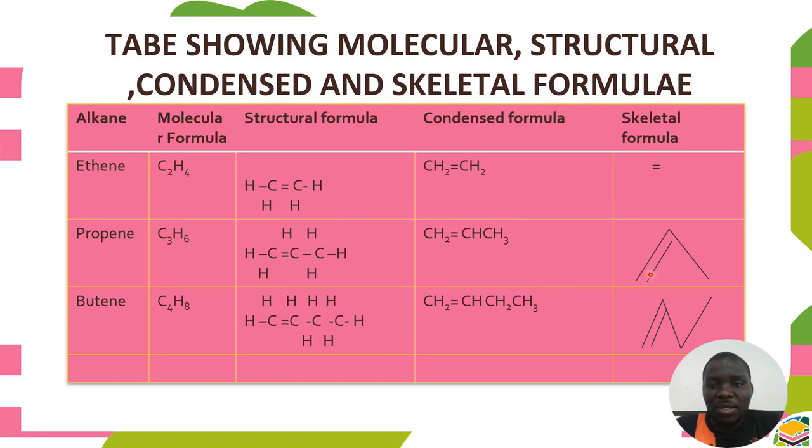We can also use the same approach when we are coming up with our skeletal formula. So we have 1 carbon here, 2, 3, but between carbons 1 and 2 we have a double bond. That's why we are showing a double bond there.